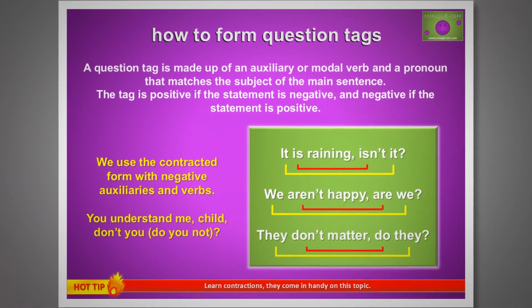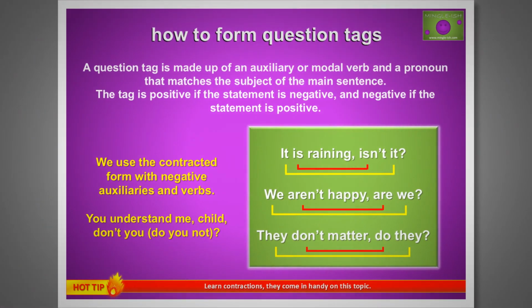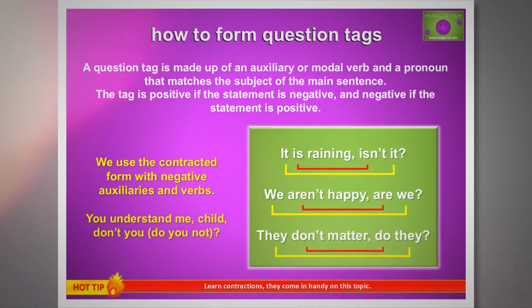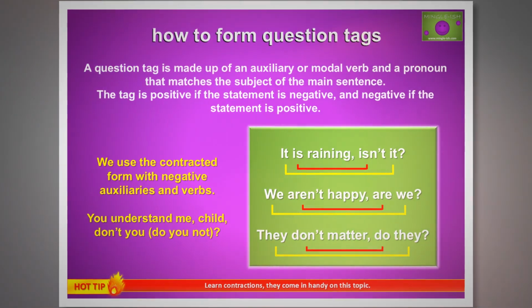A question tag is made up of an auxiliary or modal verb and a pronoun that matches the subject of the main sentence. The tag is positive if the statement is negative, and negative if the statement is positive. For example, it is raining, isn't it? We aren't happy, are we? They don't matter, do they?